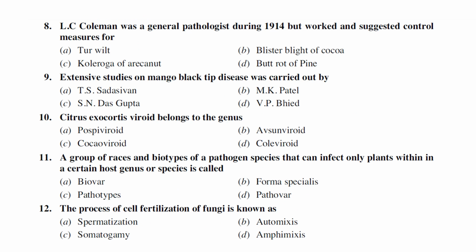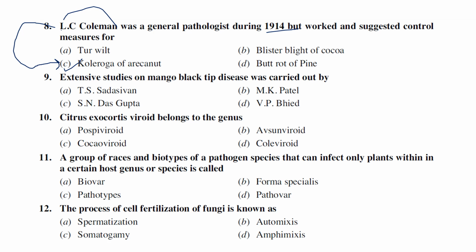L.C. Coleman was a general plant pathologist during 1914, but worked and suggested the control measures for which of the following diseases? Tur wilt, blister blight of cocoa, Koleroga of areca nut, or butt rot of pine. L.C. Coleman was working as a plant pathologist during British time in Karnataka. He worked on a disease called Koleroga of areca nut. So the answer is C, Koleroga disease of areca nut.